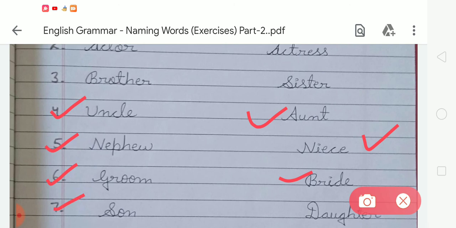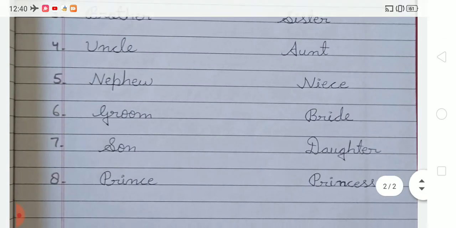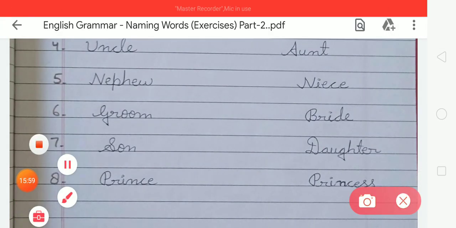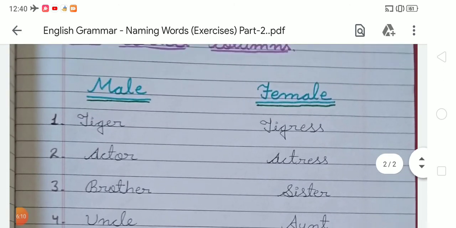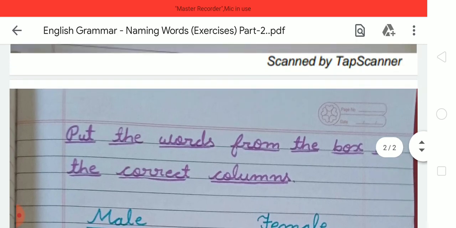And the female version of son is daughter, daughter. And the last one is prince. The spelling of prince is prince. And the female version of prince is princess, princess. So like this you have to complete these given exercises in your book and notebook.